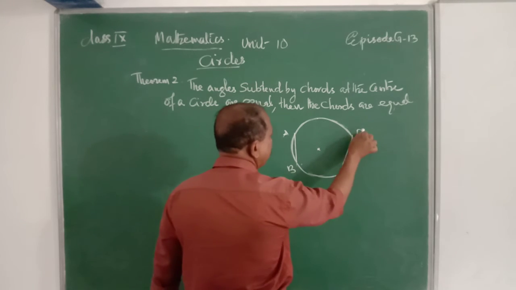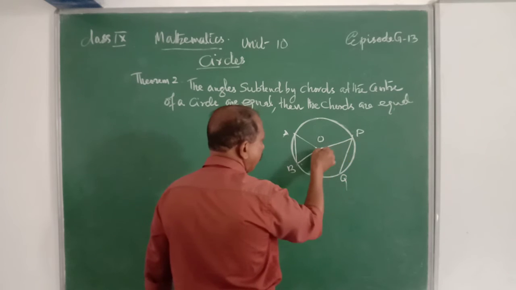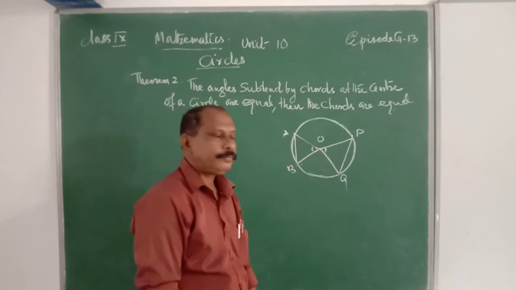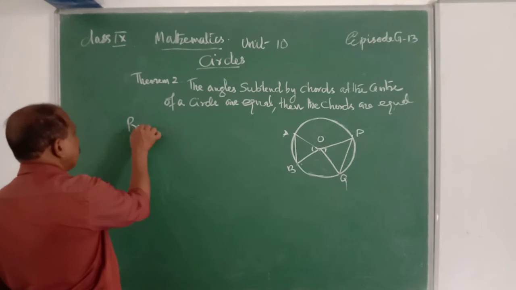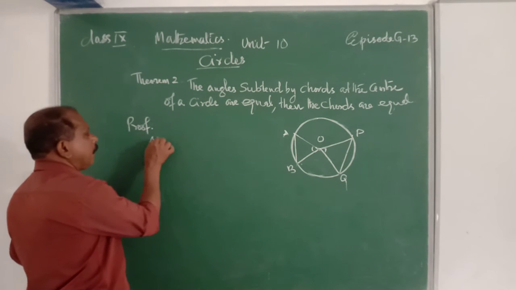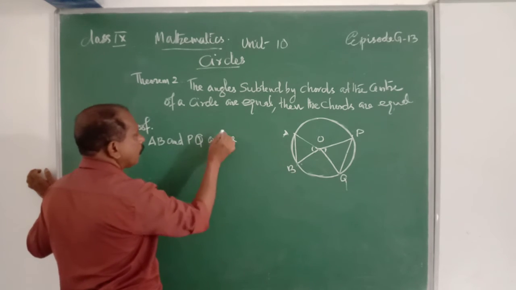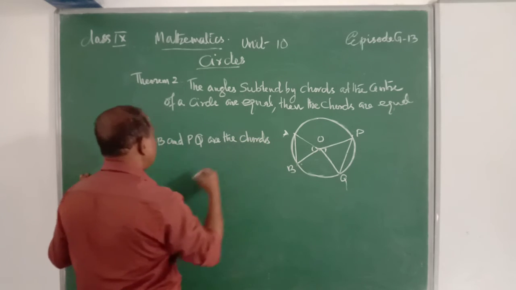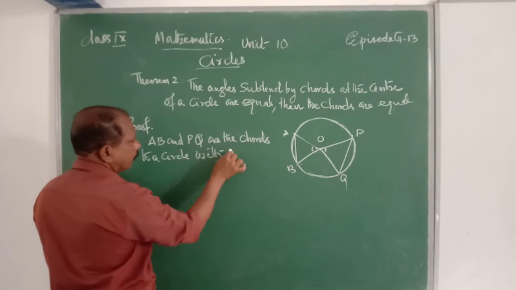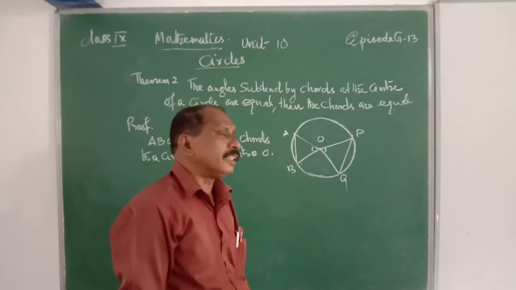AB, PQ, center O. Thus if these two angles are equal, then the proof of that theorem is: AB and PQ are the chords of a circle with center O. Clear?